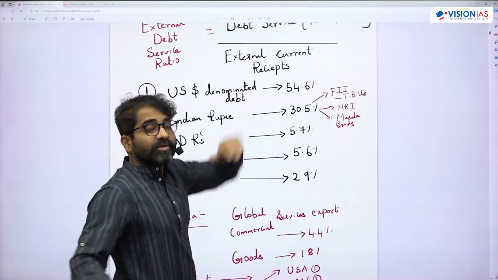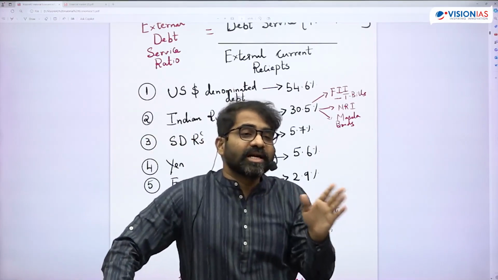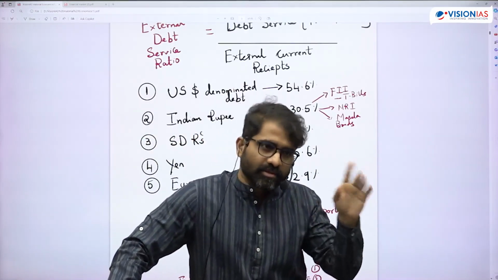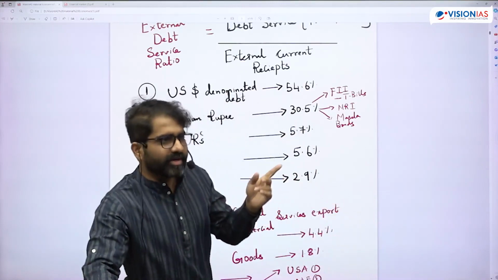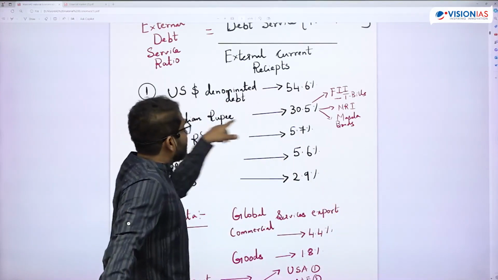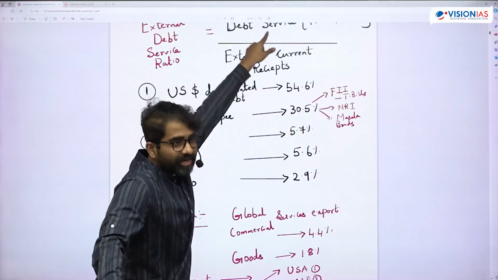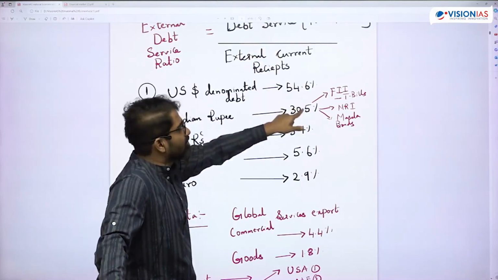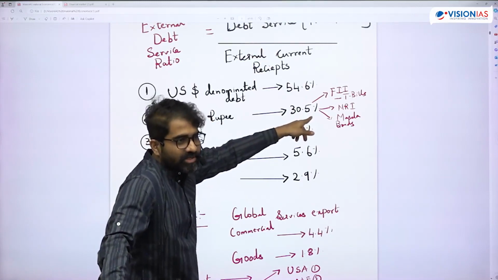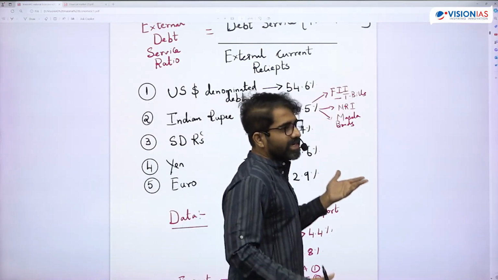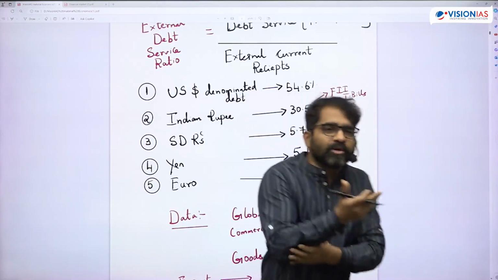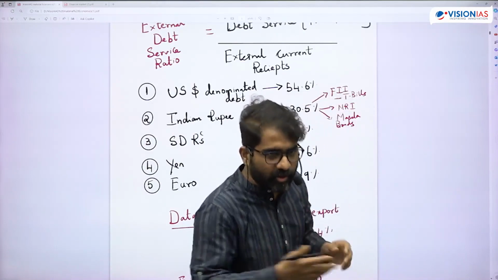Now, there was this question: all our external debt is in dollars. Previous question, wrong statement. Around 54-55% is in dollars, followed by Indian rupee denominated debt. That is the rupee debt service which I was talking about. This Indian rupee denominated debt is around 30%. Indian rupee denominated debt means, how are we borrowing in rupees from outside is the question.